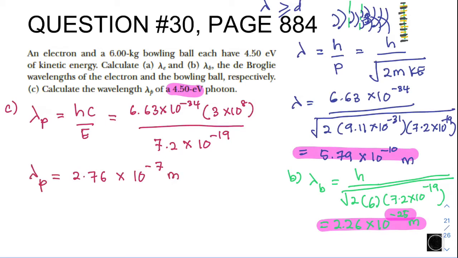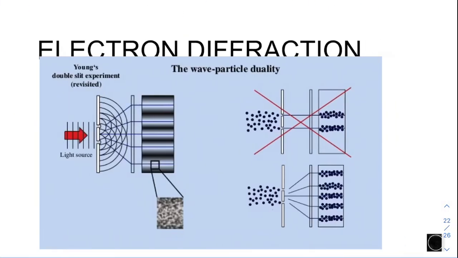So for the photon, it is on the order of negative 7. This means that it can display an interference pattern, or exhibit this kind of phenomenon, because the separation distance between the slits can be made within this range, normally nano, micro. So I was talking just now about electron diffraction indirectly.